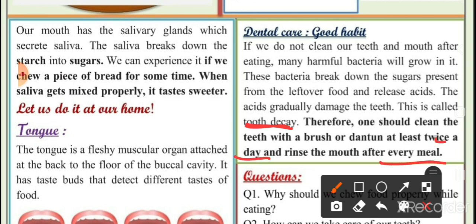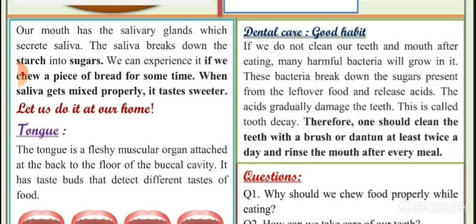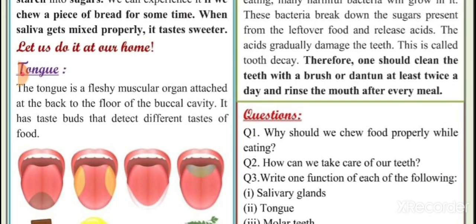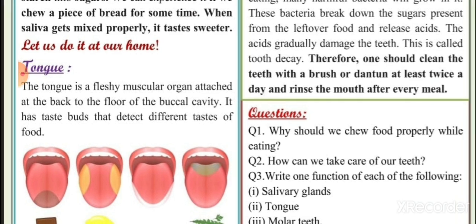Now we come to the questions. Why should we chew food properly while eating? Yes, when we chew the food properly, it breaks down into smaller pieces and mixes with saliva present in the mouth, which helps in digestion of starch into sugar. Second question, how can we take care of our teeth? We should brush our teeth twice a day and rinse the mouth after every meal.